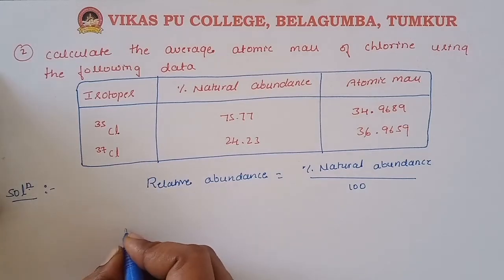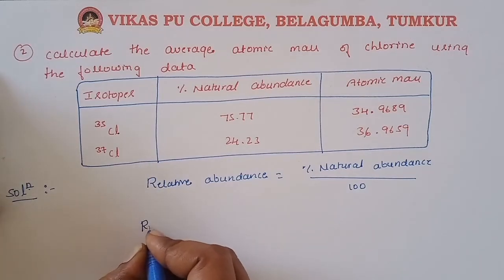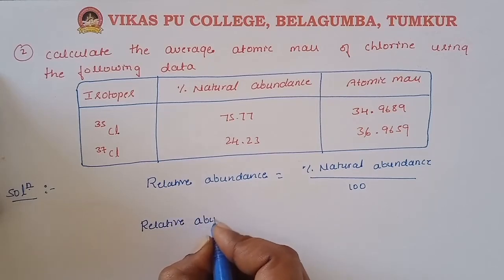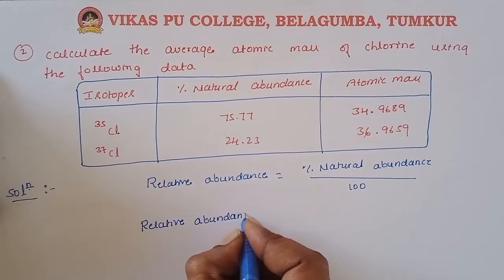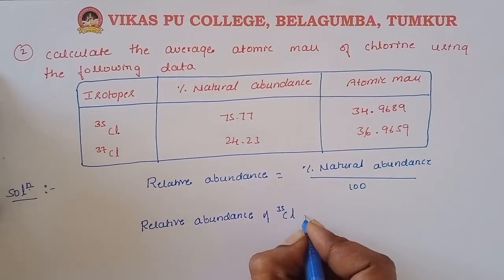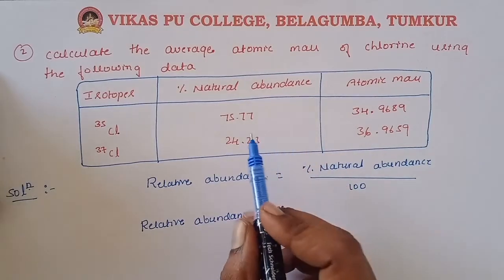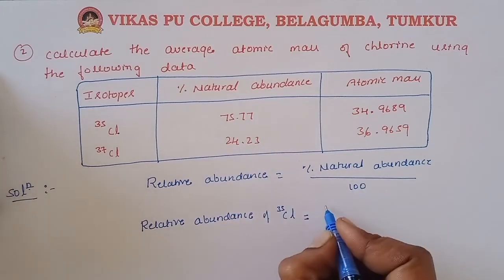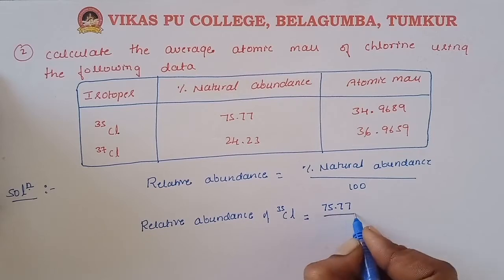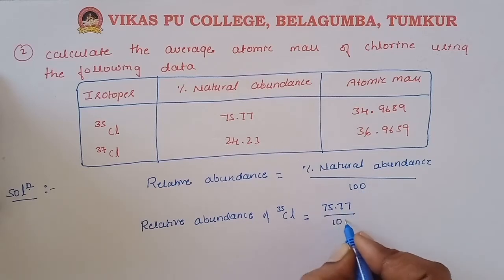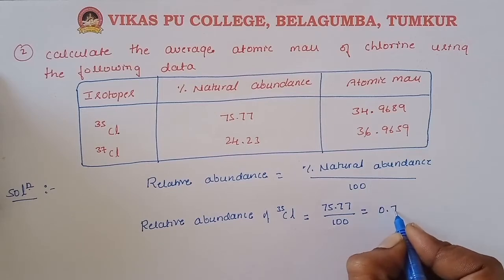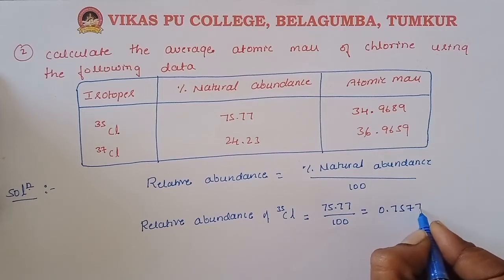Relative abundance of chlorine 35 is equal to the natural abundance they give, 75.77, divided by 100, so we get the relative abundance 0.7577.